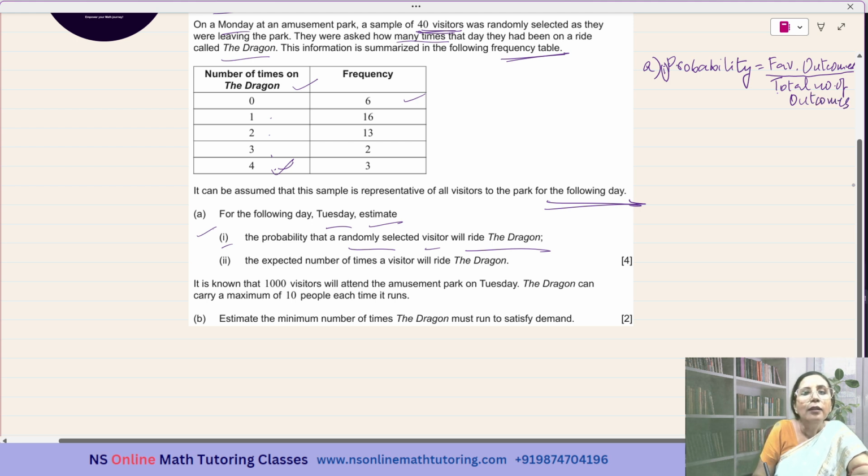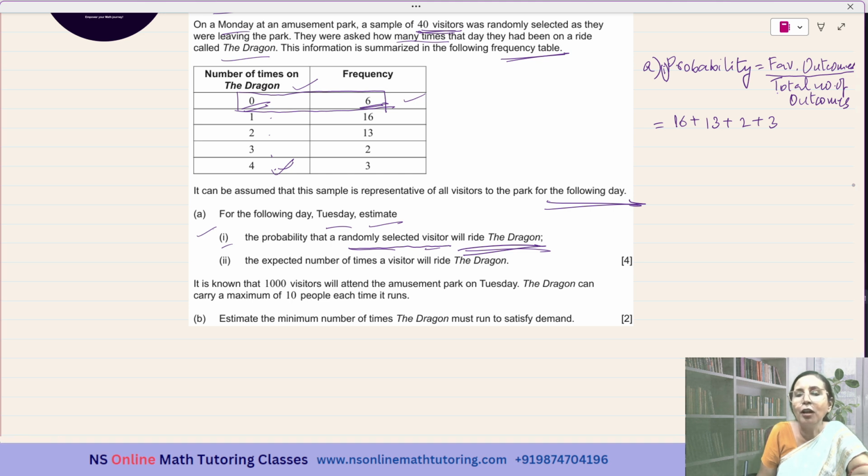Favorable outcomes: number of times on the Dragon is 0, that means we will definitely not be taking this one. The probability that a randomly selected visitor will ride the Dragon, so we cannot take this one. These will not be riding the Dragon. So favorable outcomes will be equal to 16 plus 13 plus 2 plus 3. And it is without calculator. This question is from paper 1, so you cannot take the help of the calculator. You have to add these.